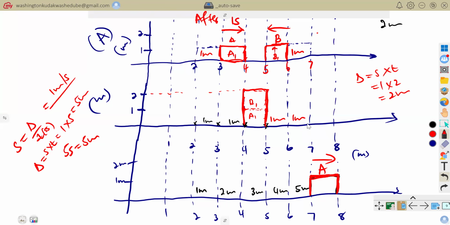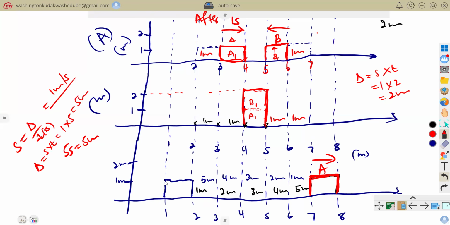And now let's look at B. B started where? B started here. So B would have moved 1 meter, 2 meters, 3 meters, 4 meters, and 5 meters. So for B also, you would be having B here, because B has moved 5 meters.